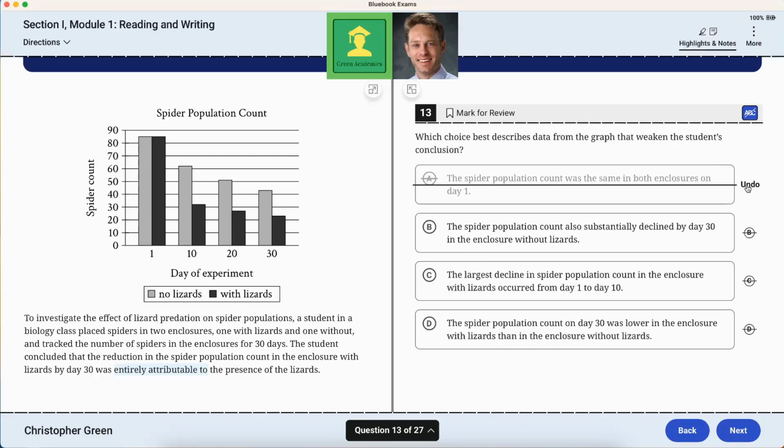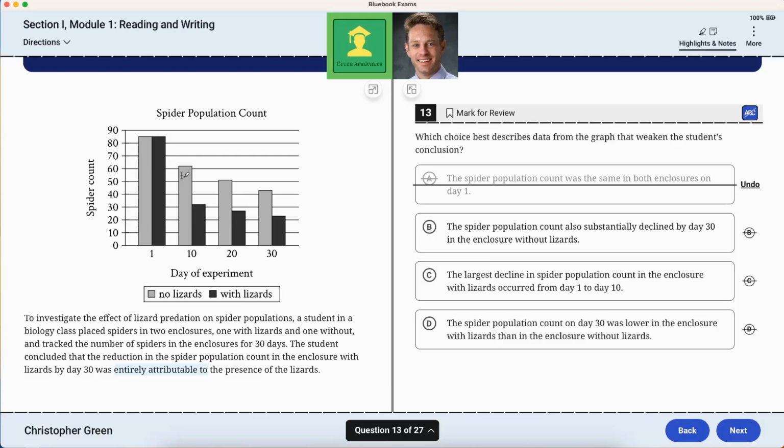The spider population count also substantially declined by day 30 in the enclosure without lizards. That seems logical. So if the population went down even without the lizards, as in the light gray bars went down, then the decline in the spiders was not entirely attributable to just the lizards.